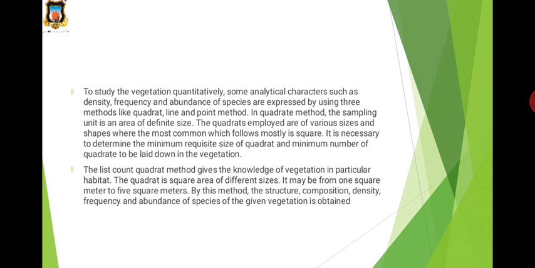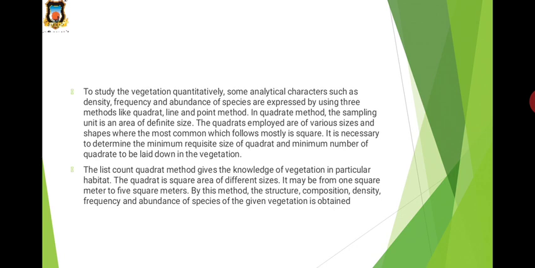So the first one is the list quadrat method. The list quadrat method is to enlist the names of different species present within a quadrat. In a particular quadrat, a number of plant species are present, so enlist these plant species. Then list count quadrat records the number of individuals of each species represented in each quadrat.